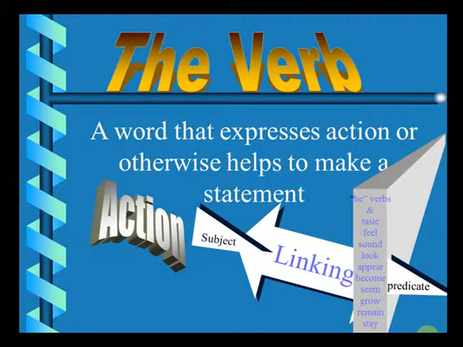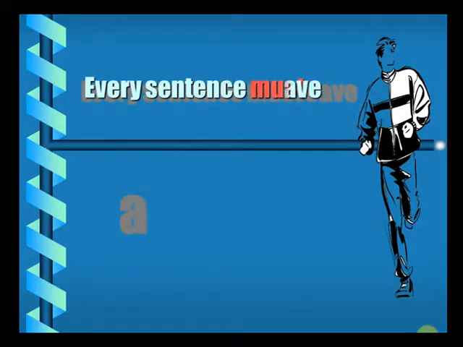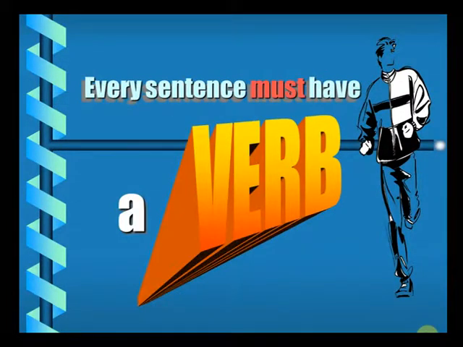Here we have a few examples which are given for verbs. It can be any be form. When you say be form, you mean to say is, am, are, was, were, will, shall. All of them are be forms. Or some other examples can be words like taste, feel, sound, look, appear, become, seem, grow, remain, stay, etc. So every sentence must have a verb. A sentence cannot be complete without having a verb in it.